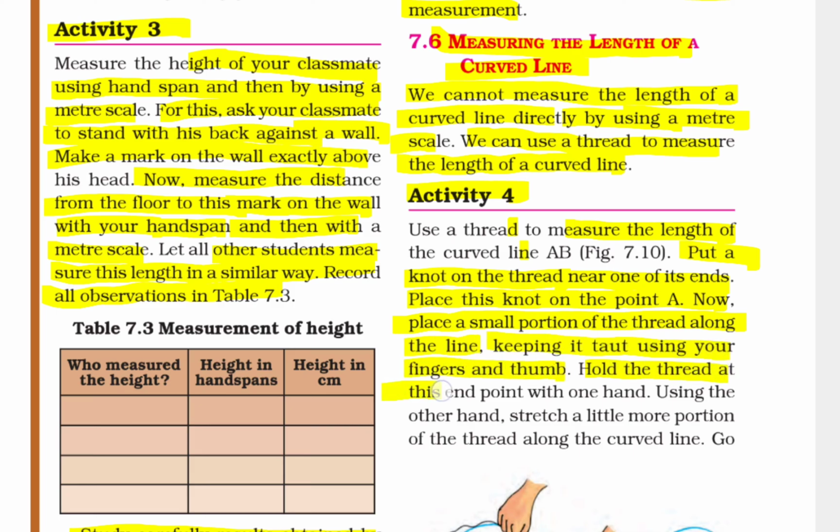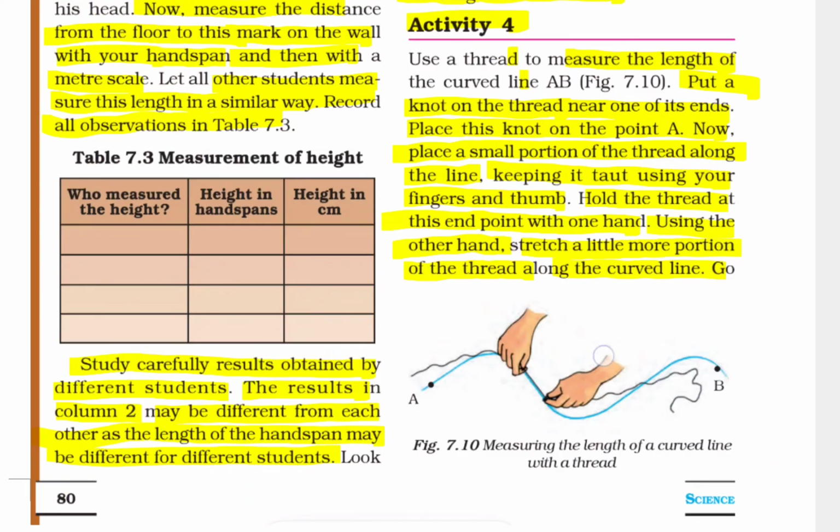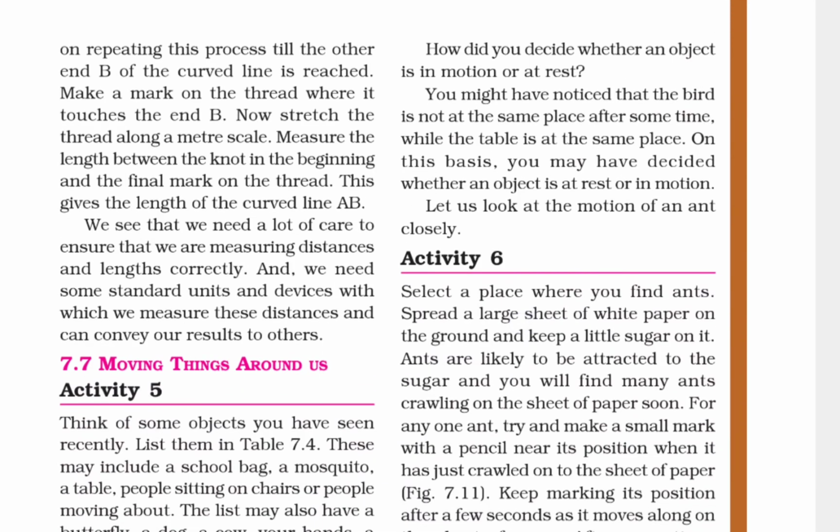Hold the thread at the end point with one hand. Using the other hand, stretch a little more portion of the thread along the curved line. Repeat this process till the other end B of the curved line is reached. Make a mark on the thread where it touches the end B. Now stretch the thread along the meter scale.